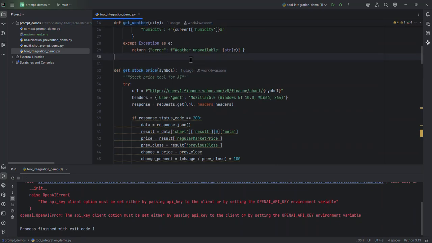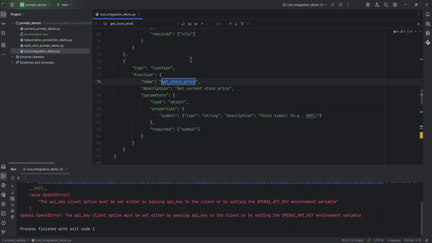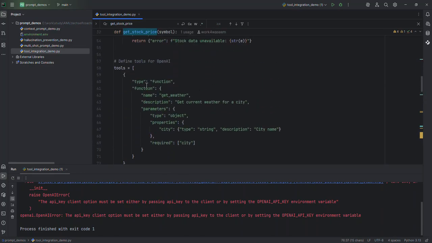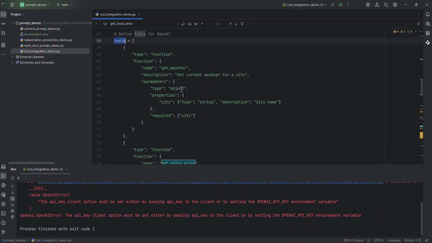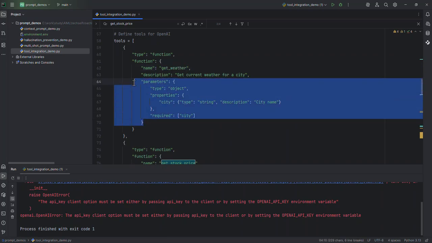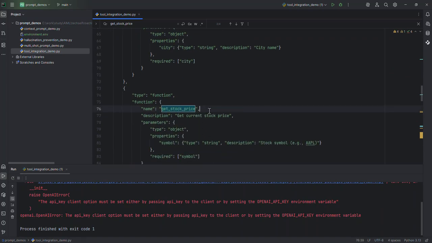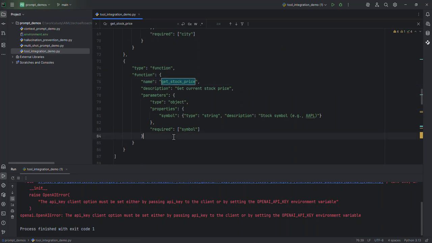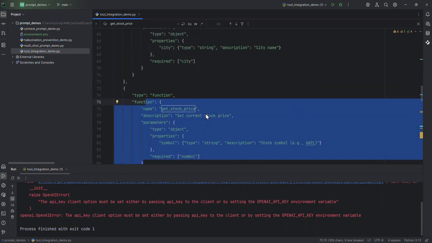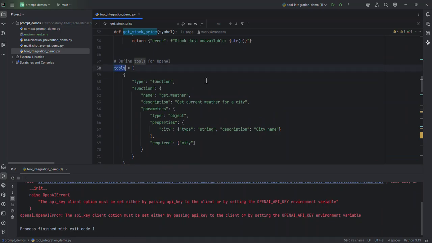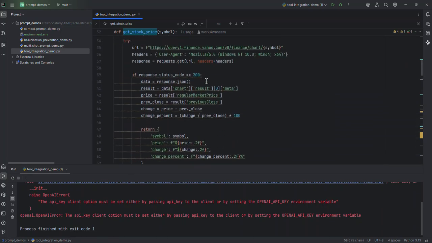Now we need to register these methods. If I go down, we have created a collection called tools, and here all the artifacts need to be registered. Type is equal to function, provide the name of the function, then a brief description, and then the signature needs to be provided there, what the types are and those kinds of things. The second one is very similar, get stock prices. Again, the structure is there, and we are going to provide this information to the system prompt when we make this call at runtime.